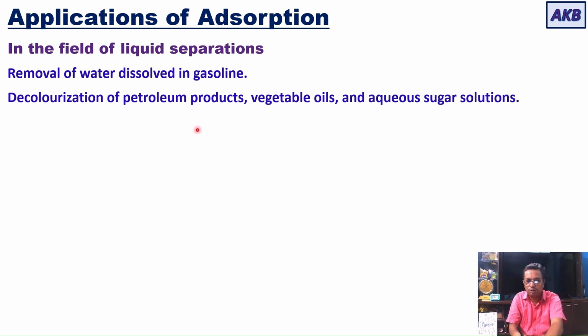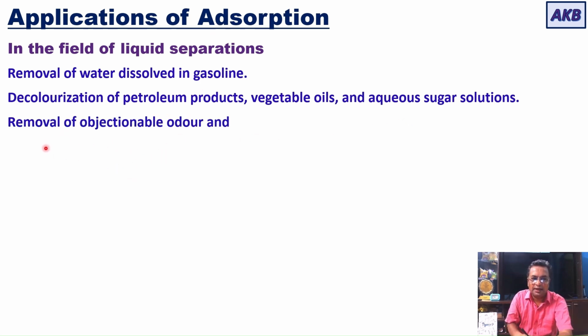So in order to remove unwanted colors from petroleum products, vegetable oils, and aqueous sugar solutions, you can think of using adsorption. Then adsorption is also used for removal of objectionable odor and taste from water. So objectionable components that give bad smell and bad taste to water, you can remove by using adsorption.